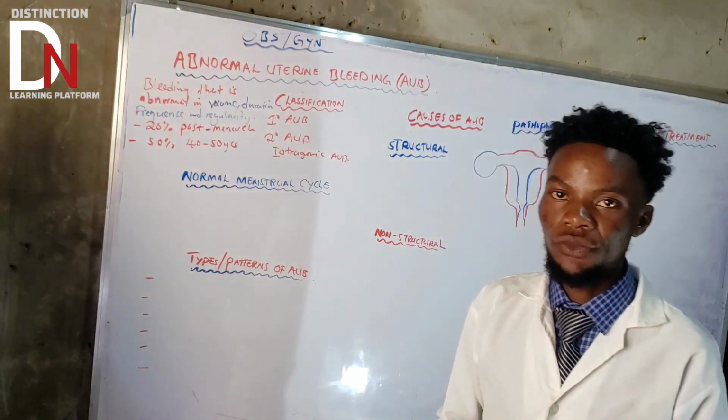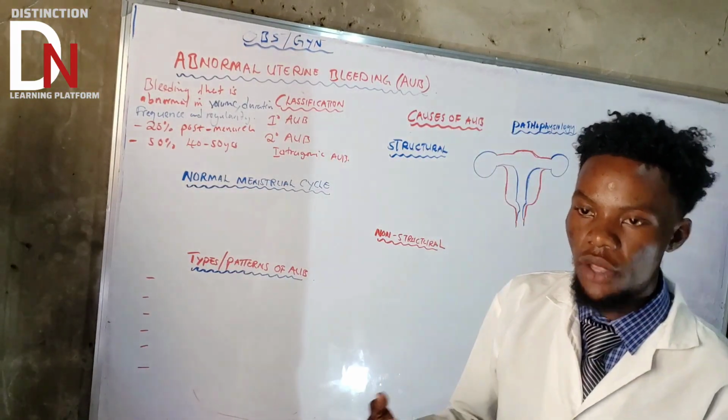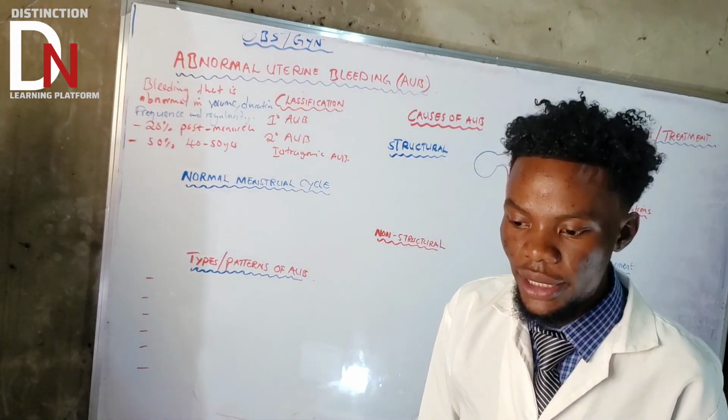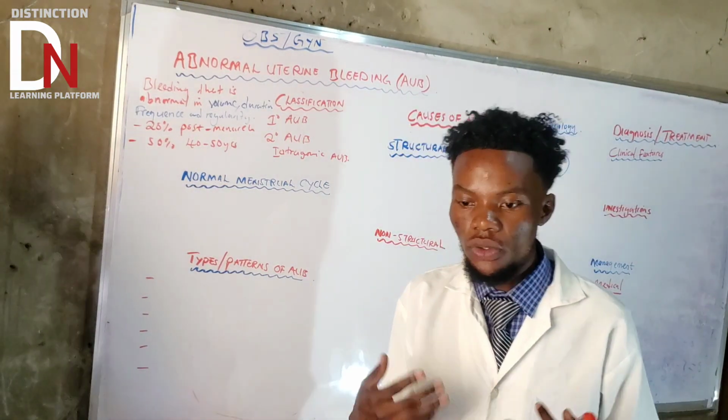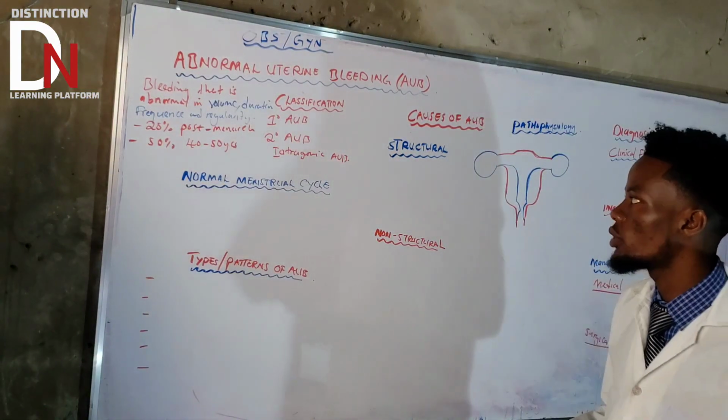Contraceptive pills, combined oral contraceptive pills. They inserted the IUCDs. Maybe they're on drugs like warfarin or heparin. It's because of medical intervention. Someone is having AUB, that is under iatrogenic AUB.